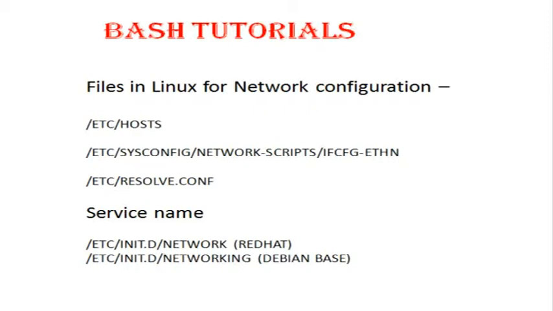Your IP, your subnet, your gateway, and your hardware address. If you want your network to be persistent on boot, you need to set on boot to yes. You also need to define the boot protocol: DHCP, static or none. So these are the things you need to enter in your network configuration file.